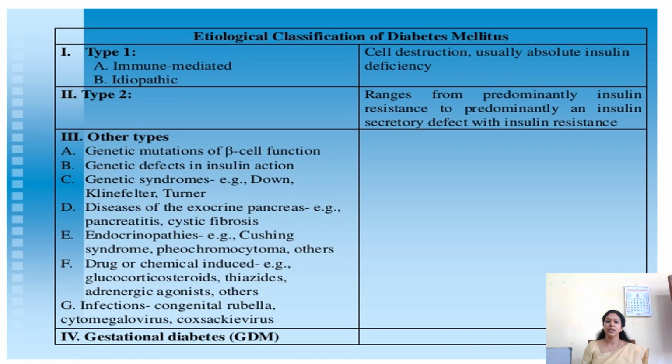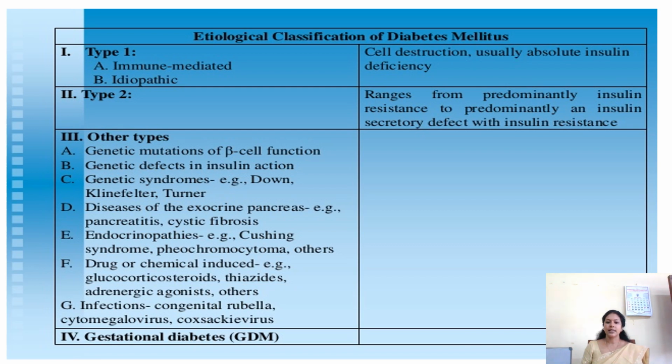The other types include genetic mutations that produce deficiency or destruction of beta cell function, genetic defects in insulin action, genetic syndromes like Down syndrome, Klinefelter syndrome, Turner syndrome, diseases of the exocrine pancreas, for example pancreatitis, cystic fibrosis, and endocrinopathies, that is Cushing syndrome, pheochromocytoma, and drug or chemical induced causes, such as glucocorticoids, thiazides, and adrenergic agonists. All of these may produce diabetes mellitus, and certain infections like congenital rubella, cytomegalovirus, and Coxsackie virus may also produce it.